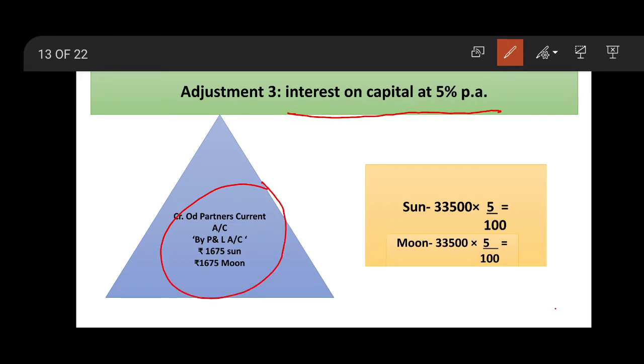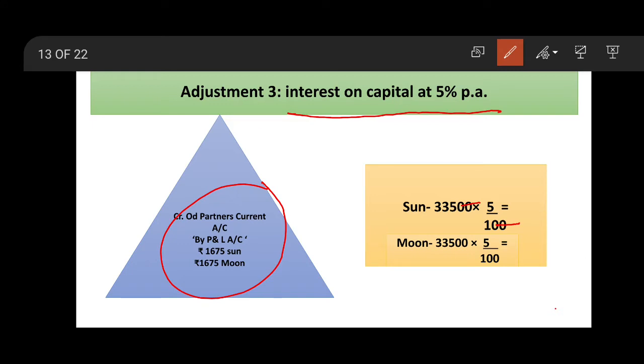The amount of capital is given 33,500 for both the partners. So it's 33,500 at 5%. Calculate it. Cancel these two zeros, these two zeros. 3335 into 5.